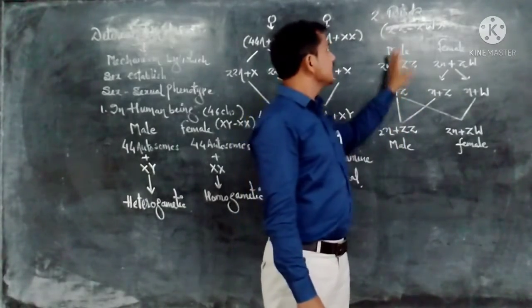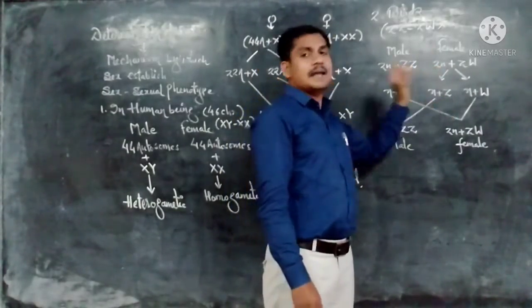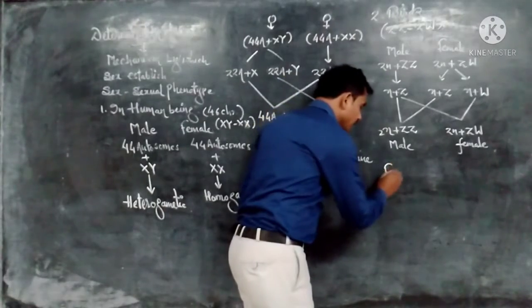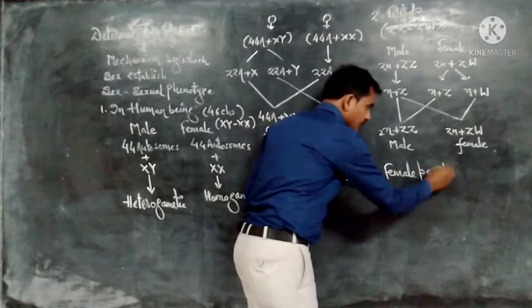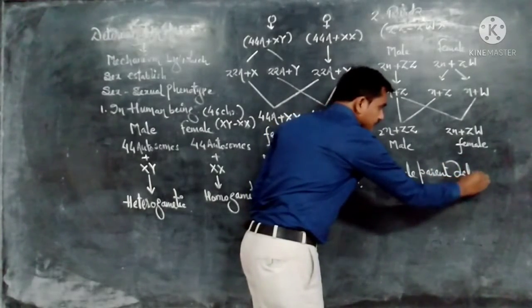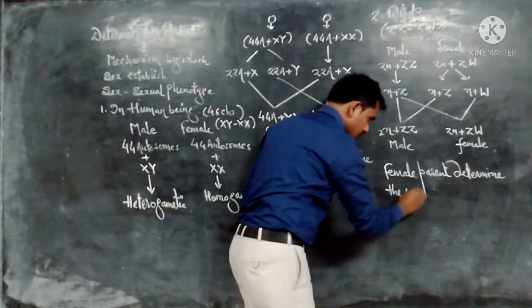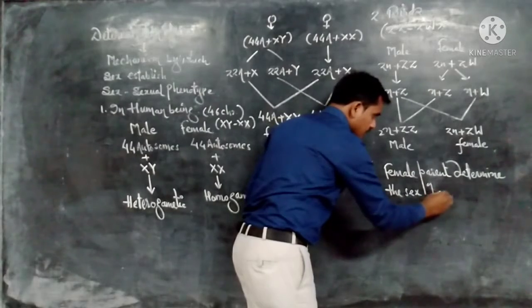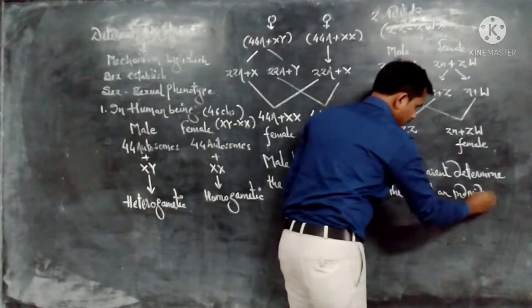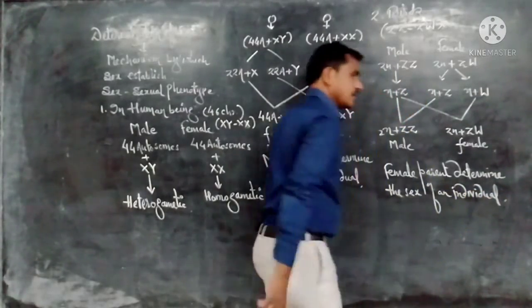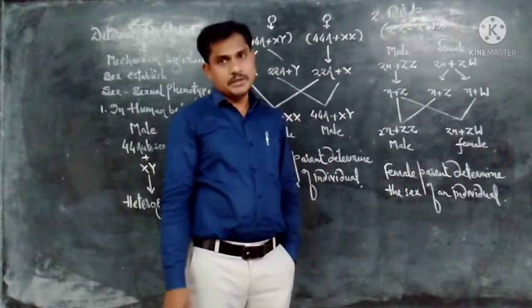So in the case of birds, the sex of an individual is determined by the female parent. In birds, the female parent determines the sex of an individual.